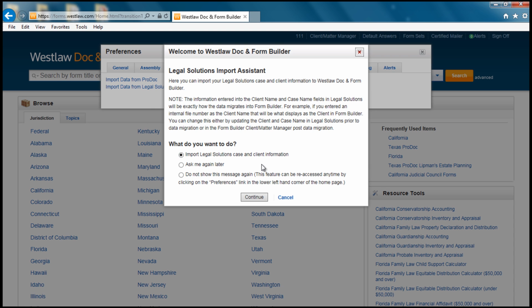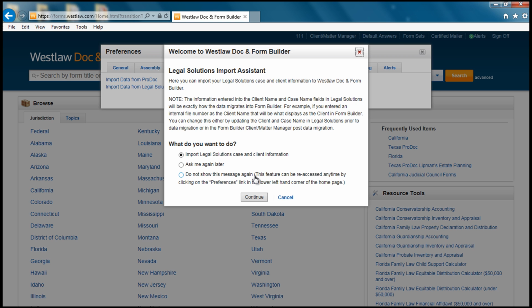This will open up the migration tool pop-up. You want to leave the first option checked, import Legal Solutions case and client information, in the pop-up. I would like to point out that in this case, we have Legal Solutions data installed locally on our computer versus on a server.